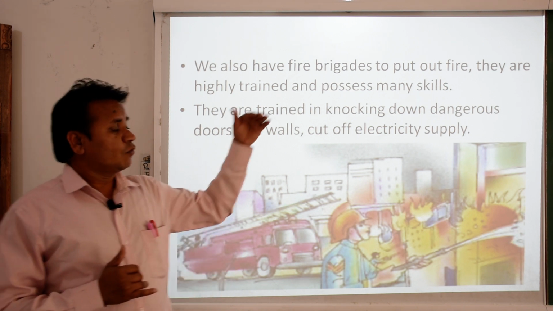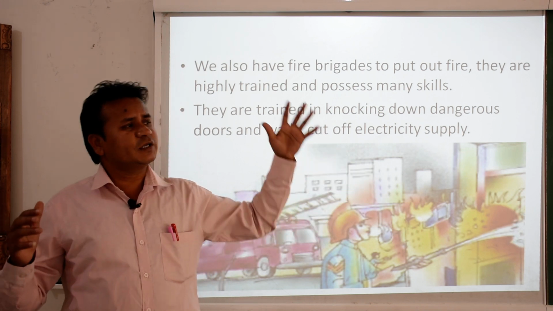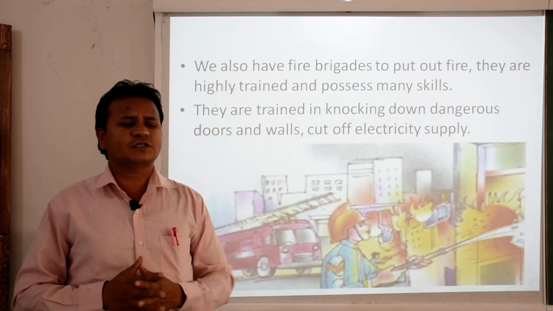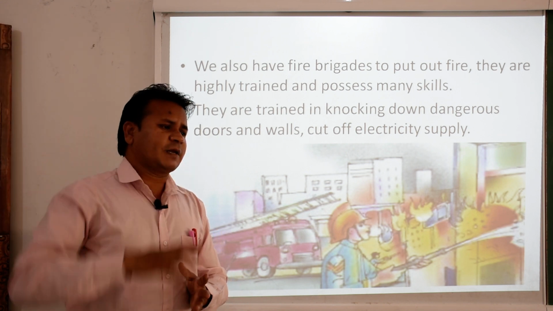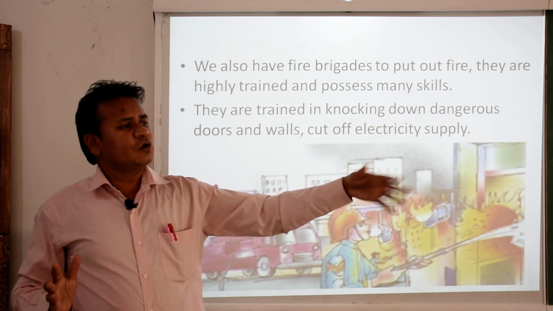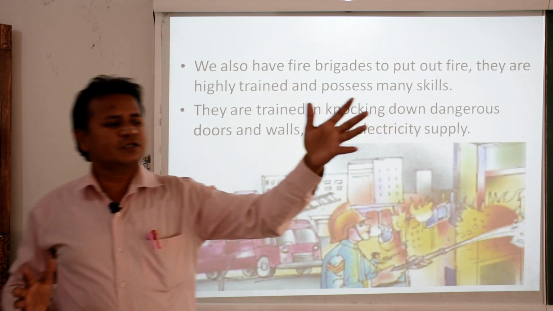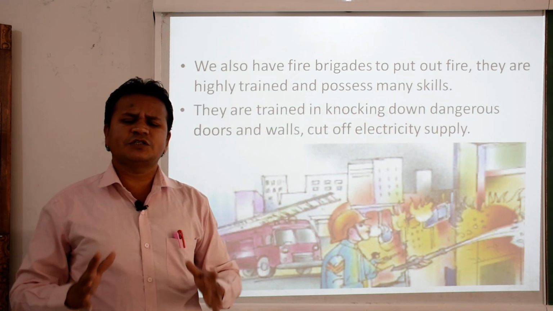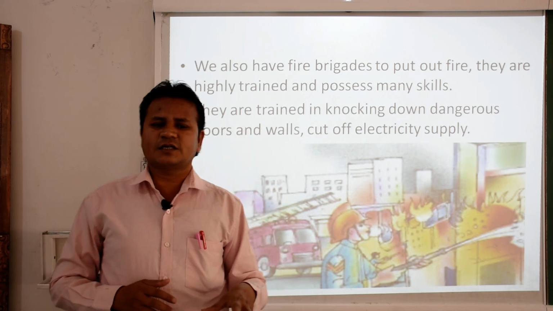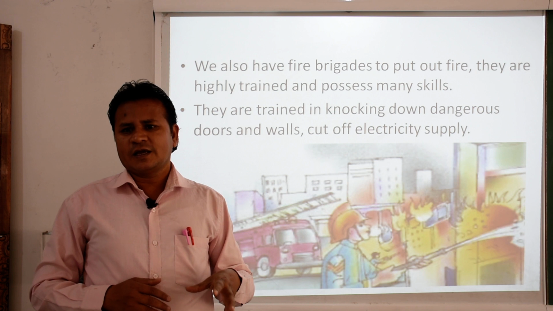But today we also have electricity. Each and every house has an electricity supply. Plus we also use windows, doors, almirah, chair, table, everything which is made of wood. So that means today's situation is different.